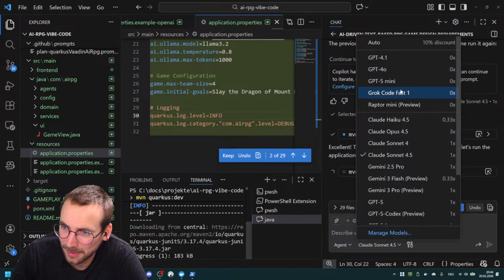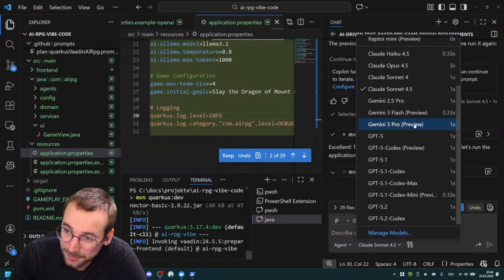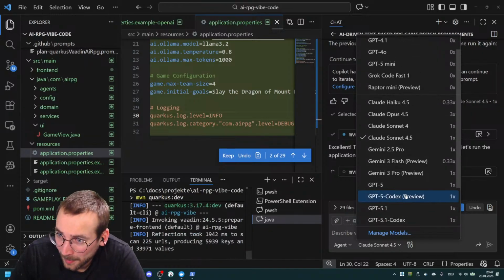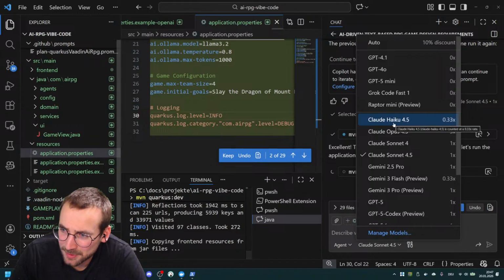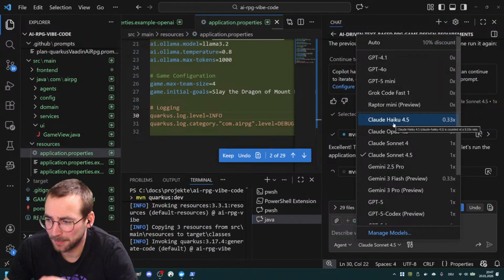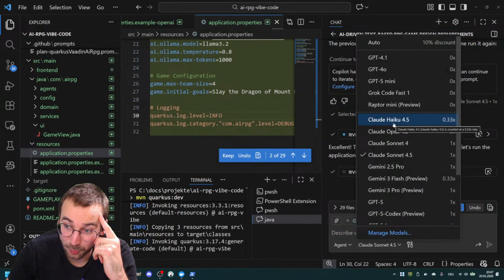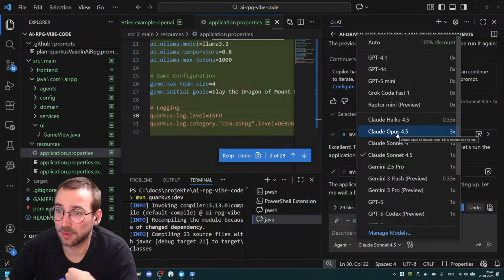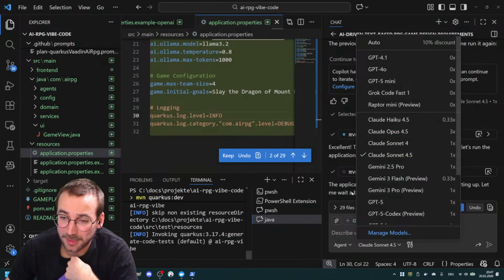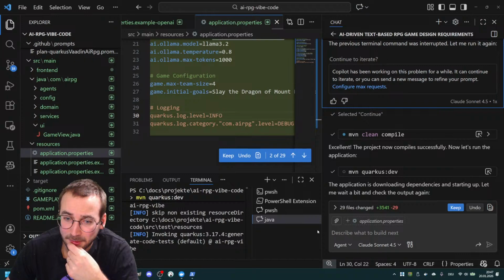Why? Well, all right. I'll take it. And yeah, the Haiku should be pretty fast, but doesn't present the best results right now. So maybe that's not the best option here. But I want to switch to Claude Opus at some point today and try if this works.